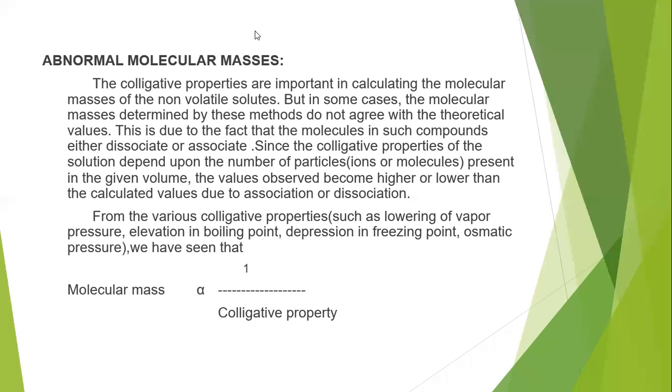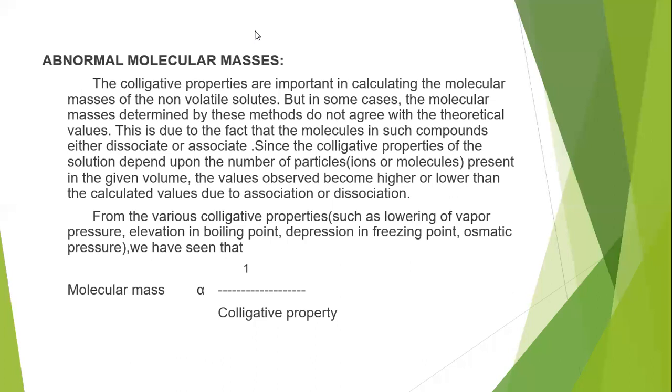If molecules combine with each other, for example if two molecules make a dimer, that is association, or if they undergo dissociation, they can dissociate into different ions or atoms. If that is there in such compounds, then we can observe a difference between the molecular mass calculated from the colligative properties and the theoretical value.